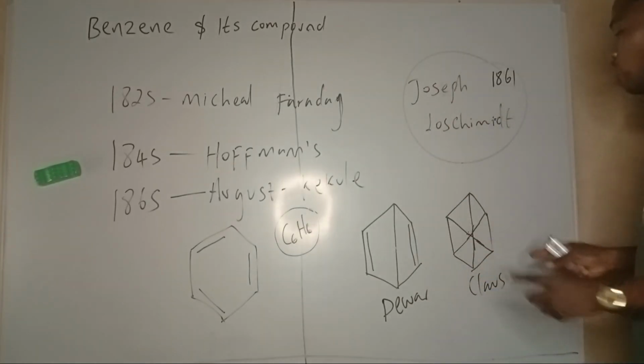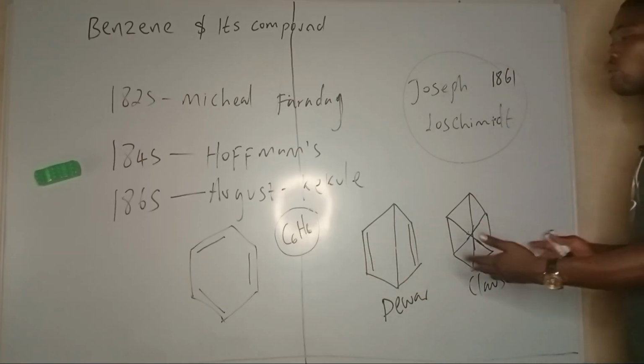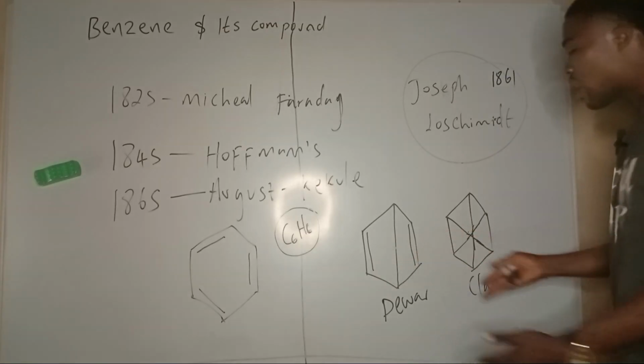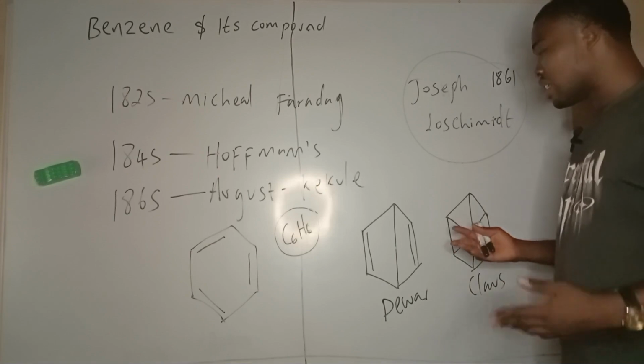Though these were the earliest forms of structure, the earliest structures of benzene were given by Kekule, Dewar, and Claus. Dewar and Claus were around 1867. Great guys, they did good experiments.